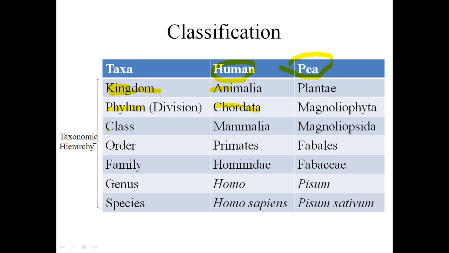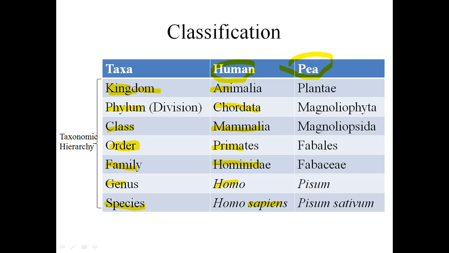Then inside Chordata there is the class, that is Mammalia. Mammalian organisms are those which give birth to young and are able to produce milk. Then order Primates is there. Inside Primates there is the family Hominidae, and inside Hominidae there is the genus Homo, and the species for human being is sapiens.